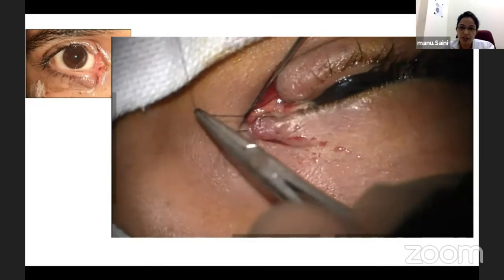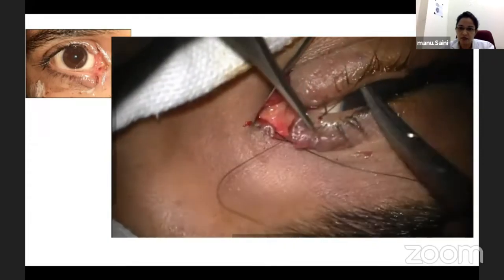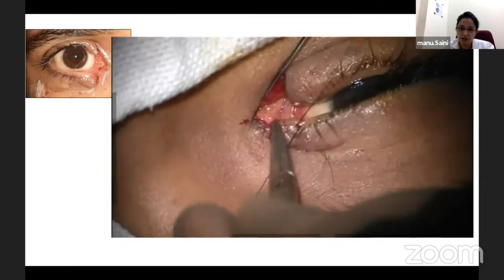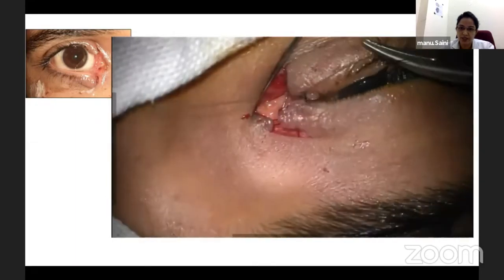Ensure that the wound pouting is achieved. Margin ends of the sutures were left long. See, pouting is nicely achieved.